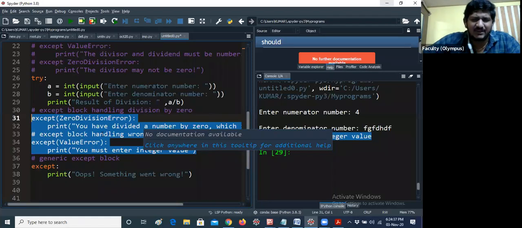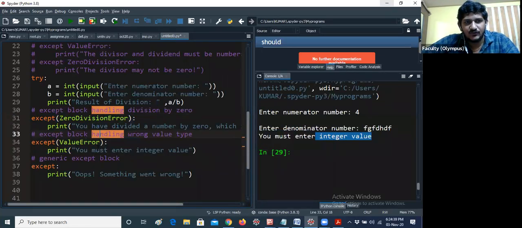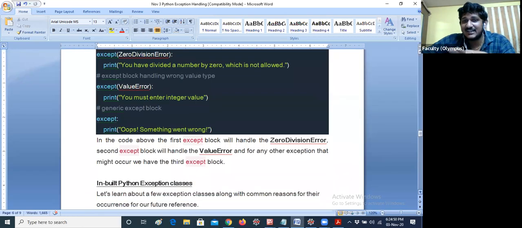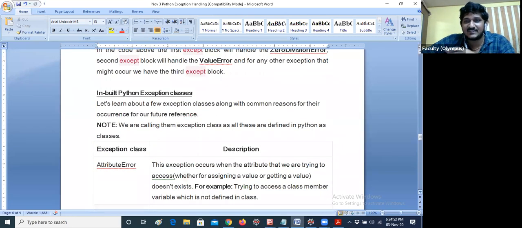So I would like to tell you one more thing. If you don't know the error name and all, you just give accept message. That's all. That is fine. But if you're giving a particular name, it is very easy for any developers to understand. For example, if you're moving to some other company, because the train websites and online websites are maintained every day, by the particular company like that.